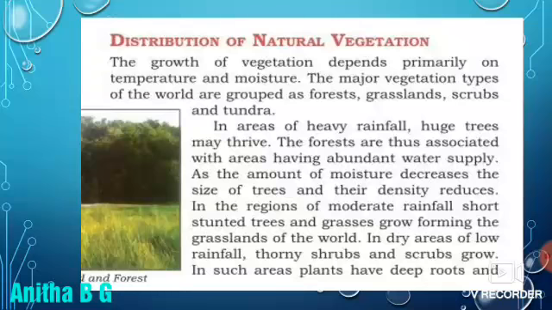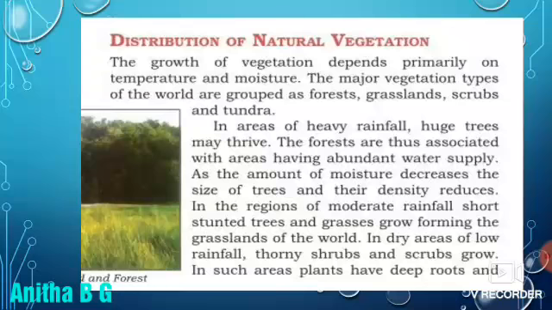As the amount of moisture decreases, the size of the trees and their density reduces. In places where we get a small amount of moisture, the size and density of trees also reduce. In the regions of moderate rainfall, short stunted trees and grasses grow, forming the grasslands of the world.